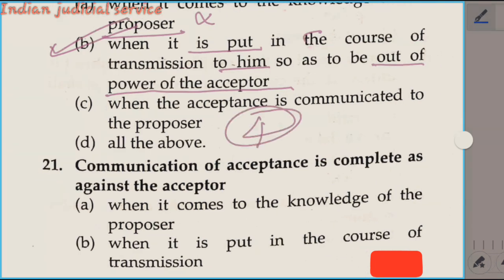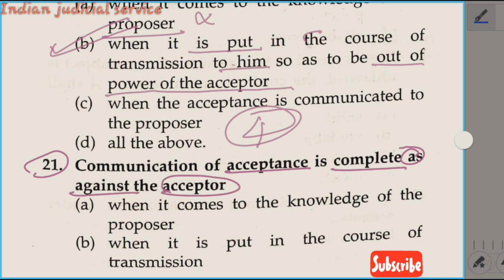Now question number 21. The communication of acceptance is complete as against the acceptor. This question is also related to section 4. Section 4 deals here with communication when complete against the acceptor: when it comes to the knowledge of the proposer.